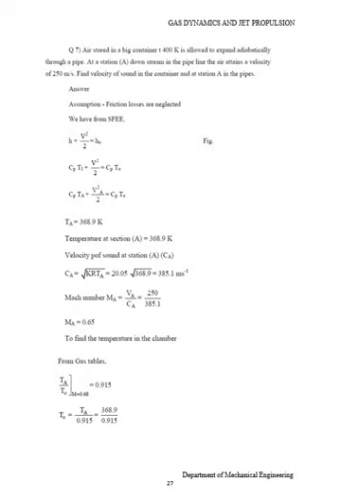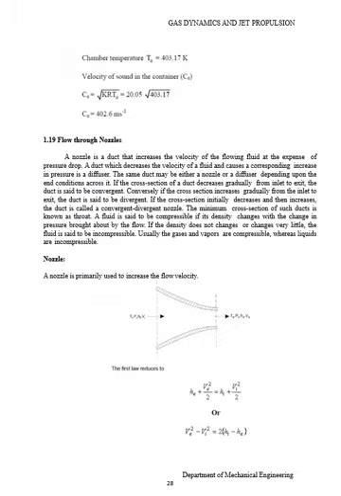Finally, find the temperature in the chamber from the gas table: TA divided by T0 at Mach number 0.65. We find the answer 0.915. Therefore, from this equation, T0 is equal to TA divided by 0.915. Then TA equals 368.9. So finally, T0 equals 403.17 Kelvin.